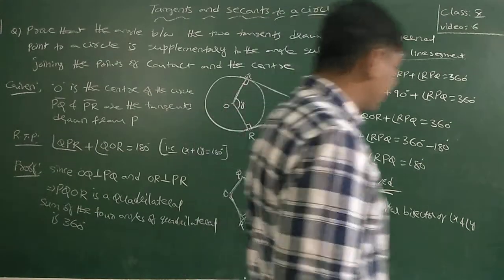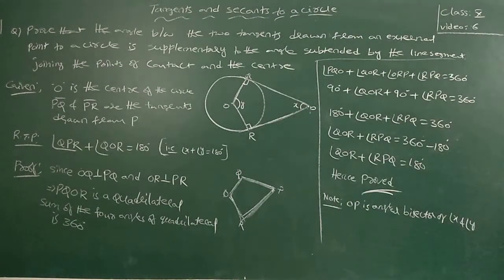I use this in applications, so I wrote that note. OP will be the angular bisector of angle X and angle Y.